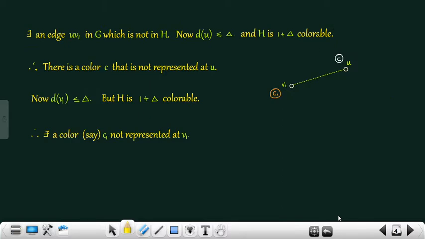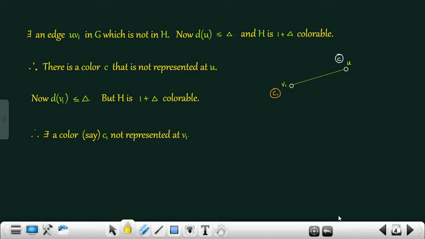Since H is a proper subgraph of G, there exists an edge, say UV1, in G which is not in H. In the figure, we represent this edge with dotted lines. Now, degree of U is less than or equal to delta, and H is 1 plus delta colorable. Out of these 1 plus delta colors, there is at least one color, say C, such that no edge with color C is incident on U.